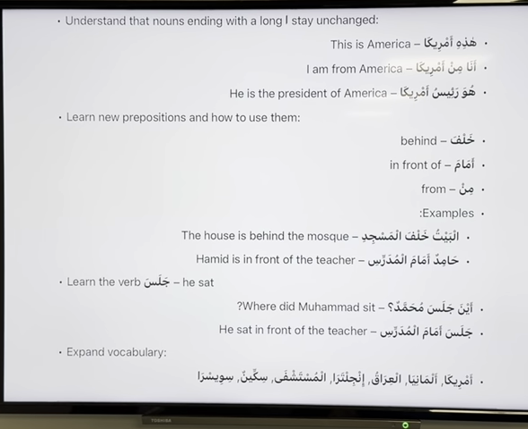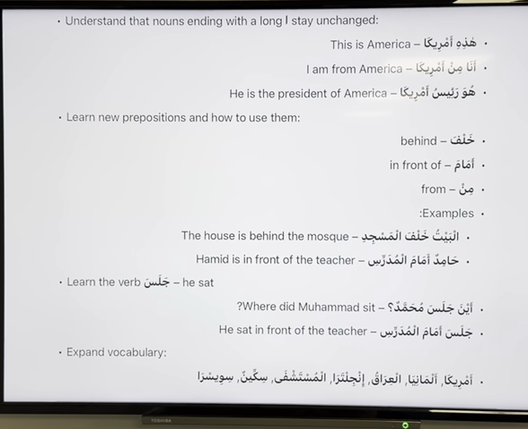And amama is a zarf, and al-mudarrisi is mudaf ilayhi. He sat in front of the teacher. So a lot of the time in verbal sentences, sometimes you will see the doer of the action, and sometimes you will not see the doer of the action. It's called mustatir, which is not visible. In this case it's not visible.